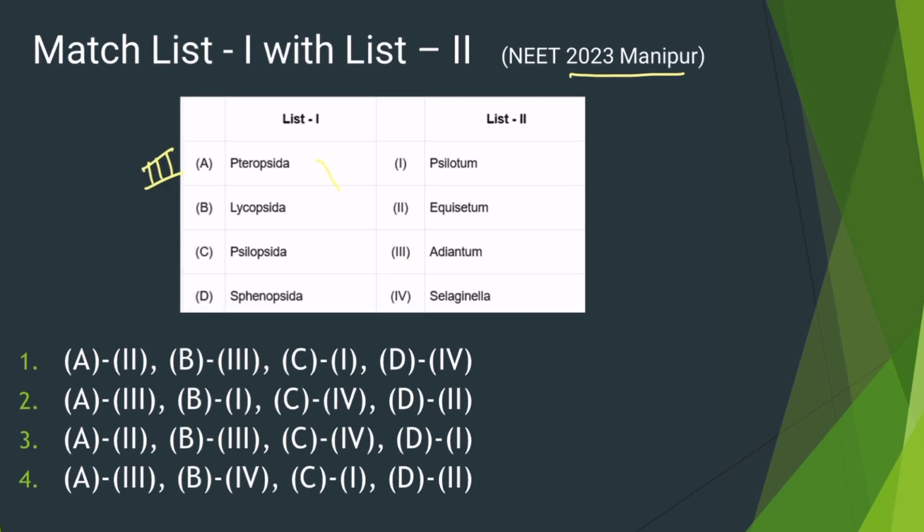And B is given as Lycopsida. Lycopsida includes Lycopodium and Selaginella. So for B, we can match it with 4. Then Psilopsida, it includes Psilotum. For C, it is going to be 1. And for Sphenopsida, the example is Equisetum. So we can match it with 2. So the answer is 3, 4, 1 and 2. So the answer will be the fourth option.